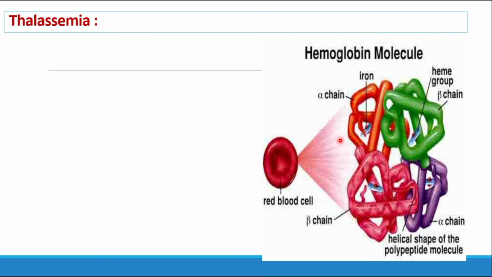The hemoglobin molecule consists of 4 polypeptide chains. That is 2 alpha chains. You can see this one is the first alpha chain and this one is the second alpha chain. So there is a presence of 2 alpha chains and 2 beta chains. That means there is a presence of 4 polypeptide chains.